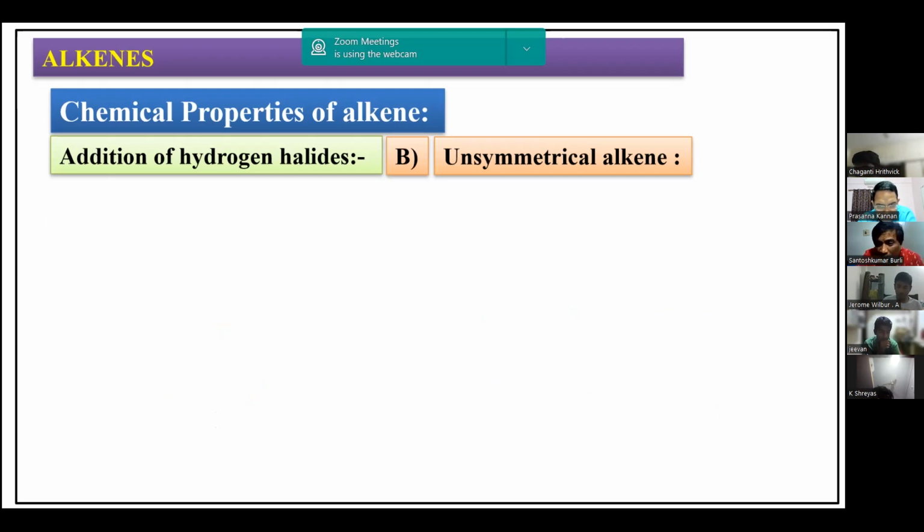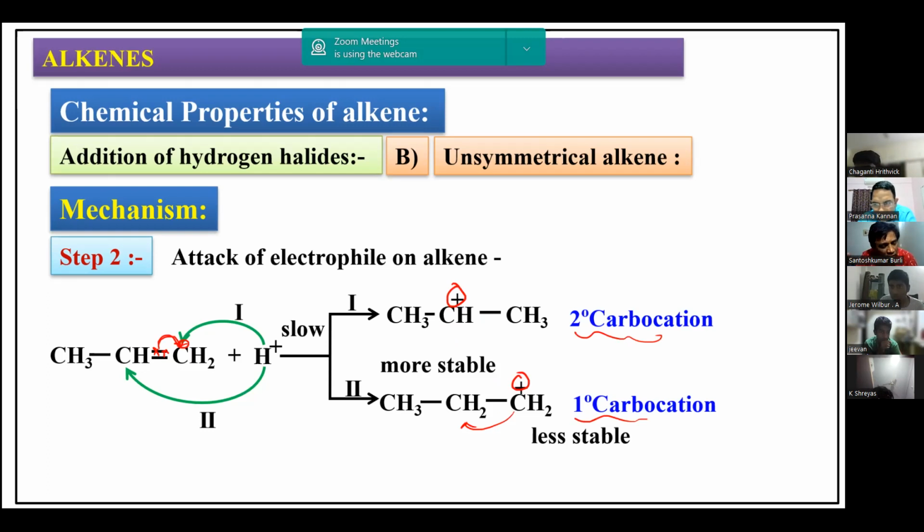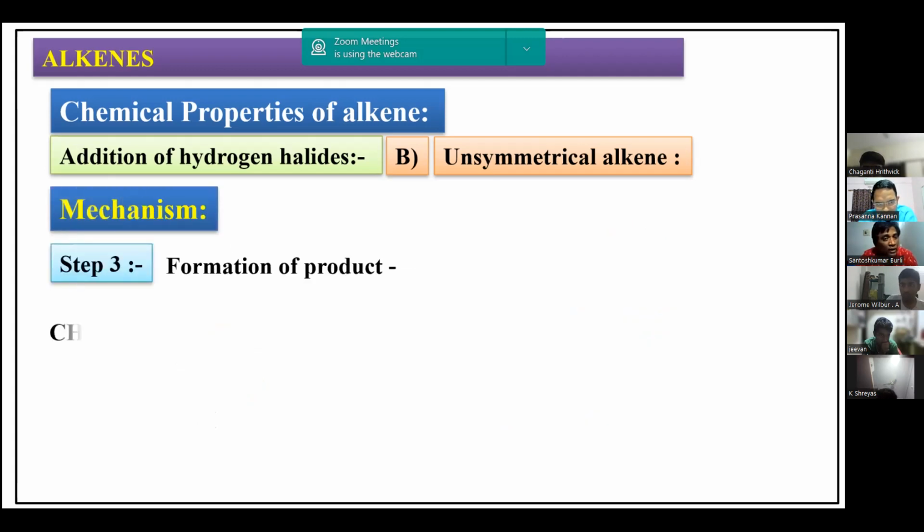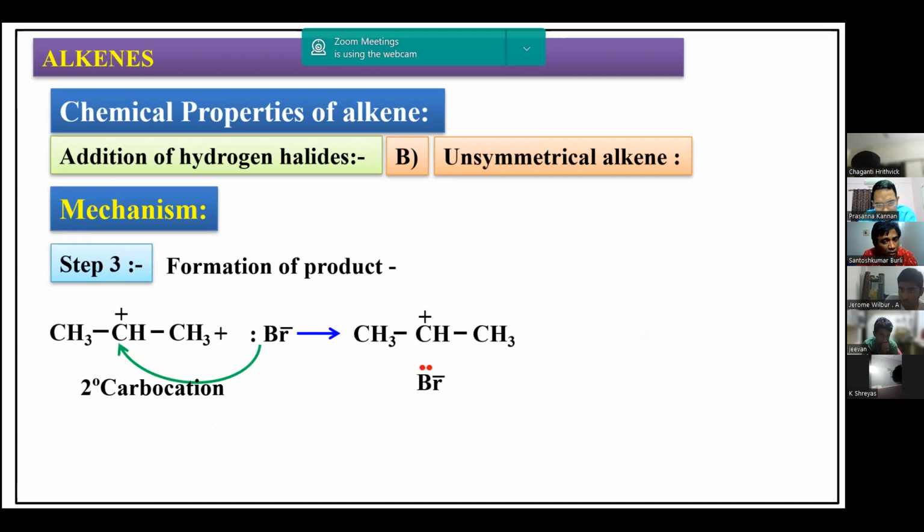So which is more stable? As I told, in the case of free radicals, it is the same with respect to carbocations. Free radical stability and carbocation stability are the same, the order is the same. The reaction intermediate stability order is the same. Tertiary carbocation is more stable than secondary carbocation, which is more stable than primary carbocation. So this is how we can take this reaction for secondary, tertiary, and primary. Therefore, as a result of addition of H plus, the secondary carbocation is more stable, and this secondary carbocation is now added with Br minus to get 2-bromopropane as the major product.